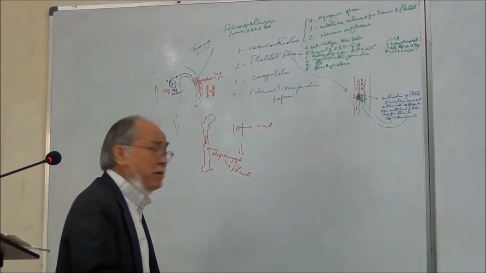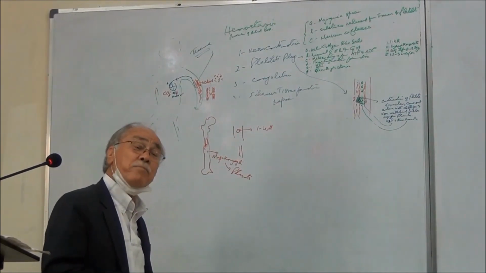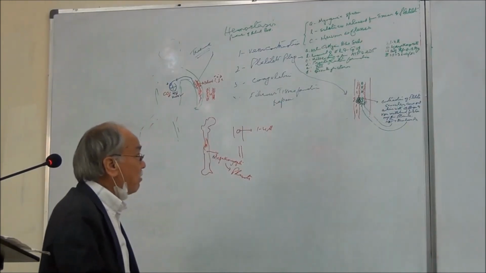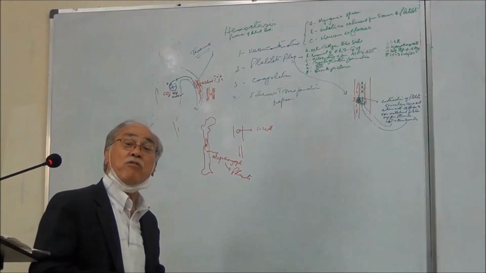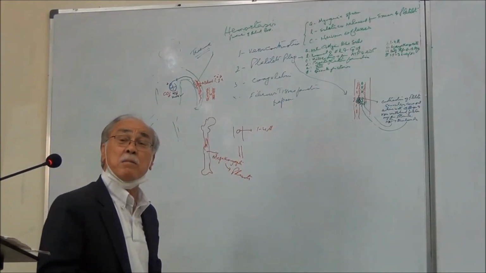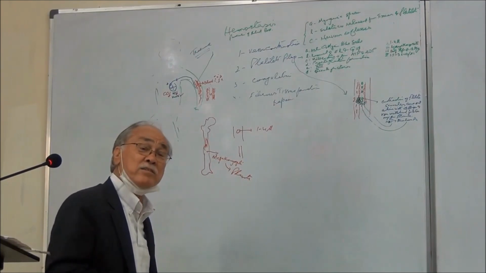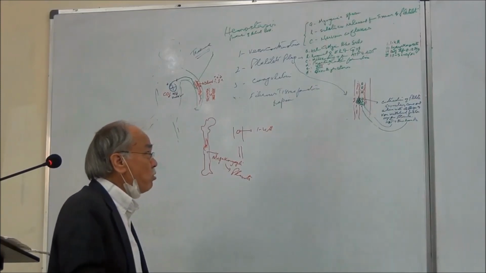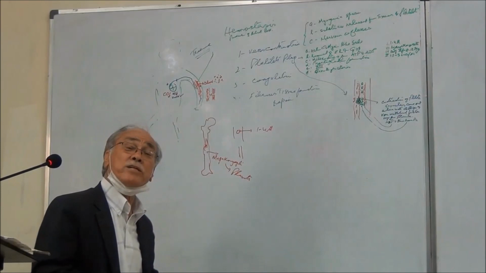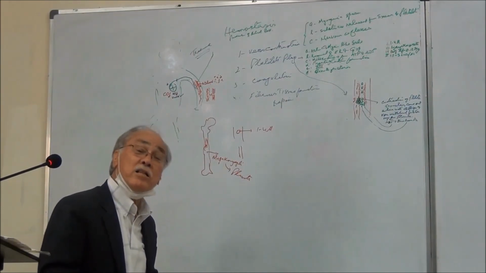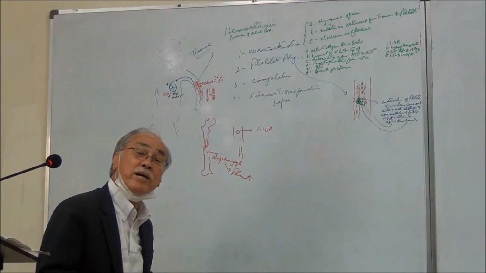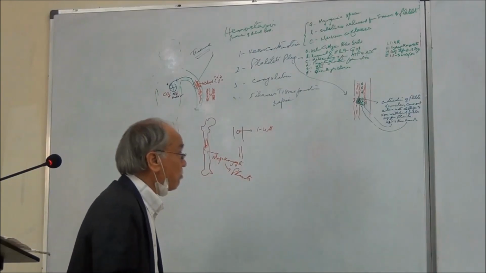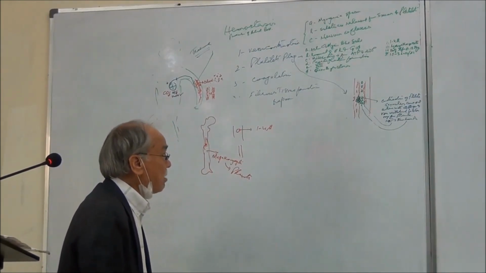Number two, the remnant of the endoplasmic reticulum and the Golgi apparatus in the platelets are responsible for the formation of certain enzymes inside the platelets, which take part in hemostasis. Now, the remnant of the mitochondria present in the platelets are responsible for the formation of ATP and ADP, which is also required for the function of the platelets.